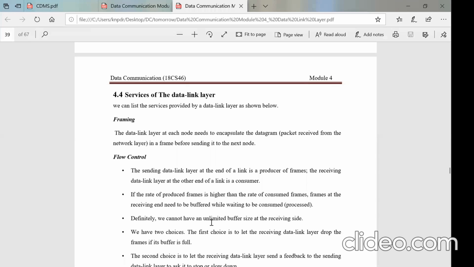So the buffer must be allotted to receive the incoming packets if they are coming at a very fast rate. So that means here, each station in the data link layer needs to have a buffer.